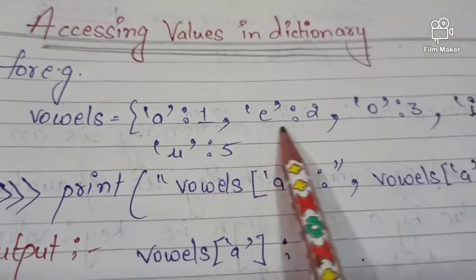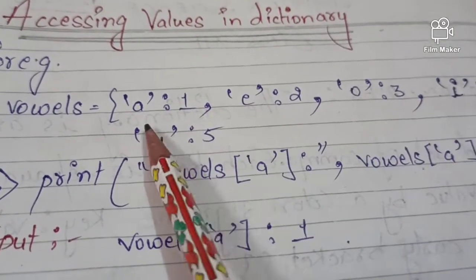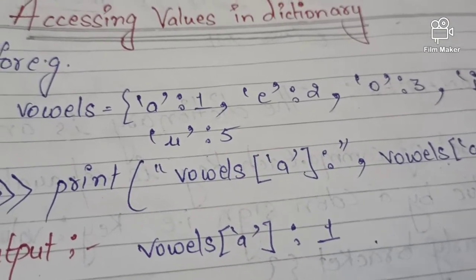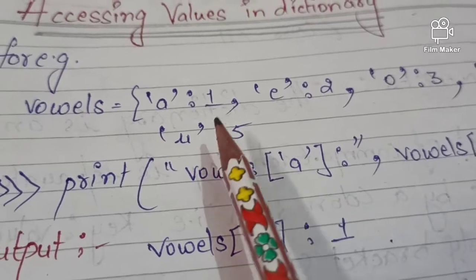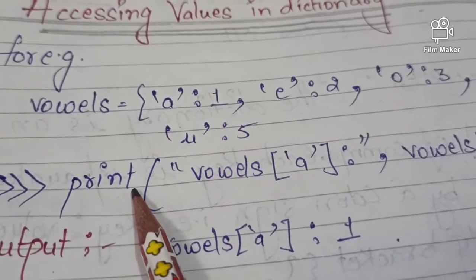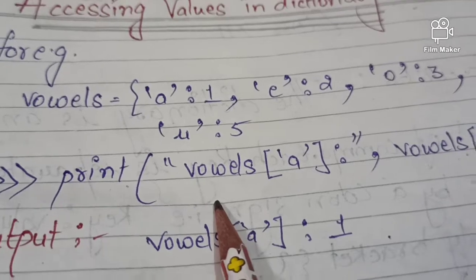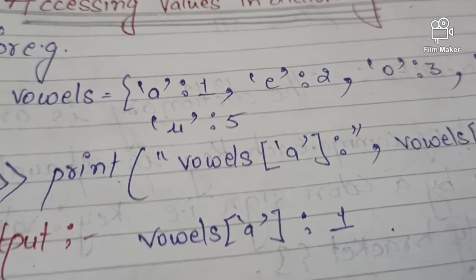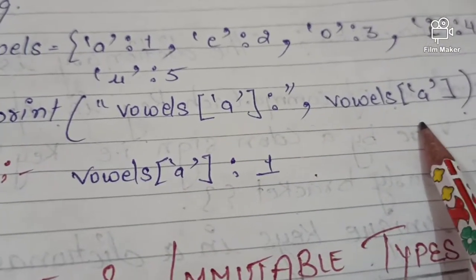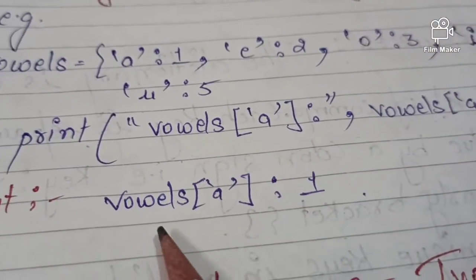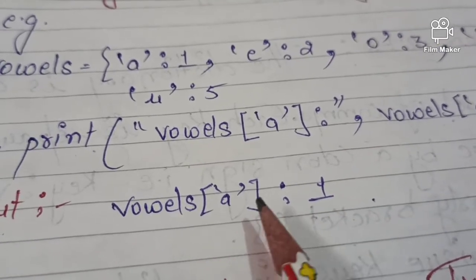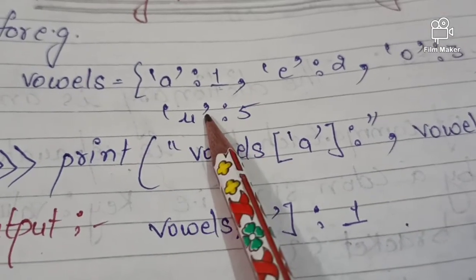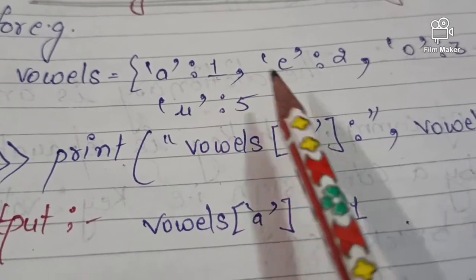Take the same dictionary, with A, E, I, O, U as the keys, and 1, 2, 3, 4, 5 as their values. So I want the value of a key, and this is the command. I have used the print function, with vowels as the name of the dictionary, and for which key I want the value, I have mentioned here A. The output I am getting is that the value of this vowel A is 1, as you can see. Now let's do this program practically on a Python IDLE shell.